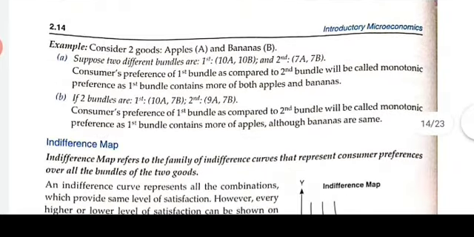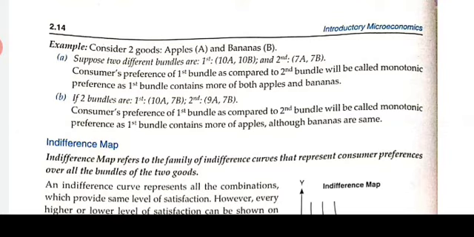So for example, suppose you consider two goods, apple and banana. Suppose there are two bundles. First is 10 apples, 10 bananas, and the second bundle is 7 apples, 7 bananas. So obviously the consumer prefers the first bundle as compared to the second. Since the consumer prefers the first bundle, we call it monotonic preference, as the first bundle contains more of both apples and bananas. So the consumer is always preferring more of a commodity.